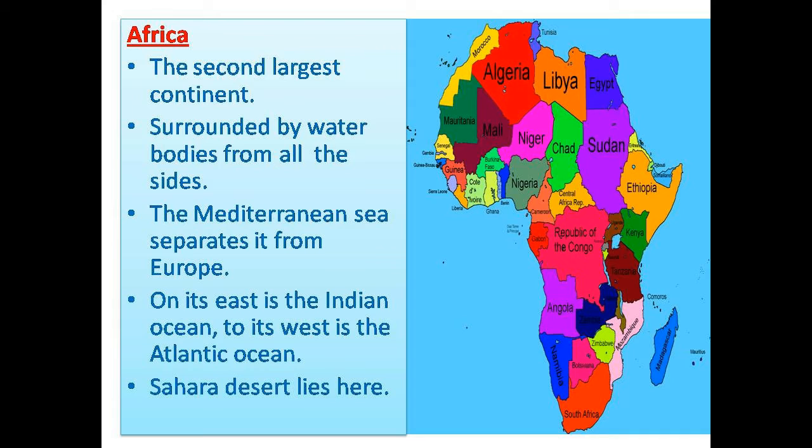Africa is the second largest continent in the world after Asia. It is surrounded by water bodies on all sides. In the north, the Mediterranean Sea separates it from Europe, and on its east is the Indian Ocean. The Atlantic Ocean in the west separates it from the two Americas. In Africa lies the largest desert of the world, the Sahara Desert.